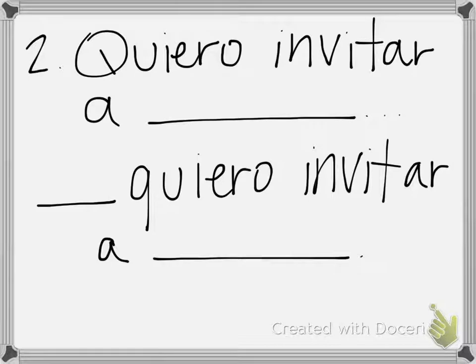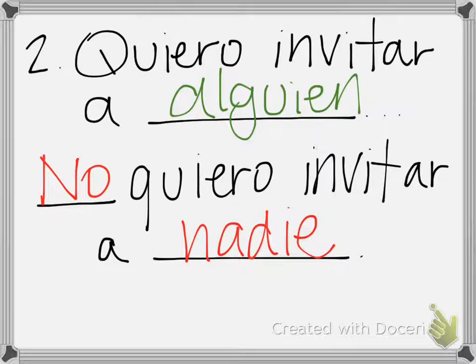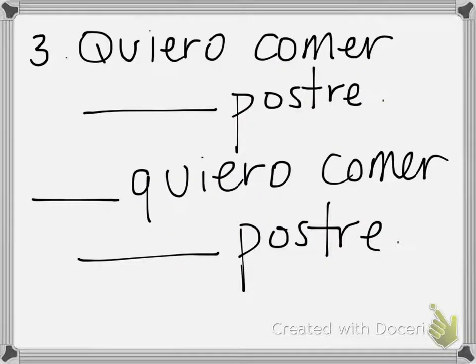Okay, moving on to somebody. Quiero invitar a alguien. So I want to invite somebody. Okay, and if we're trying to make that a negative expression, no quiero invitar a nadie. Or I don't want to invite nobody. Double negative again.